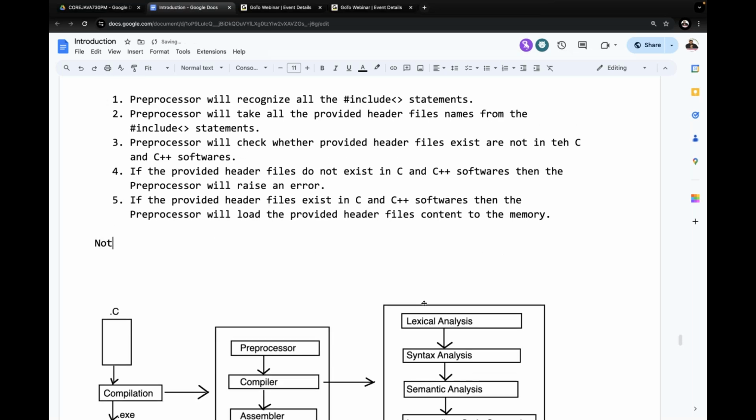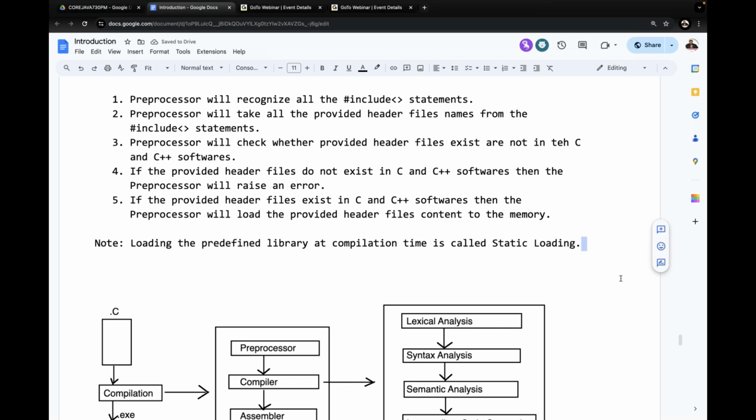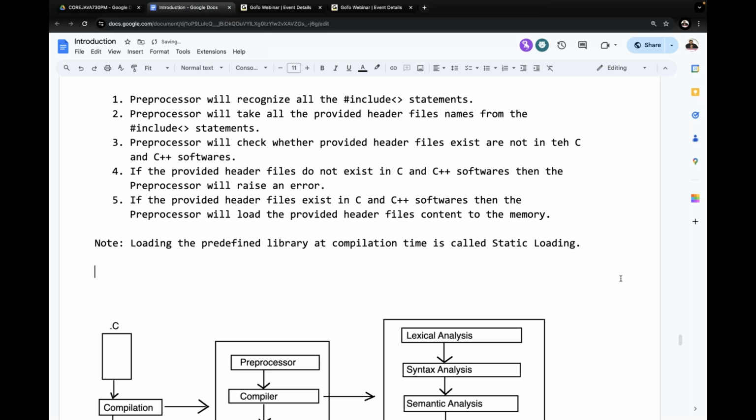Alright, note what I am telling you, observe carefully. Loading a predefined library at compilation time is called static loading. Loading a predefined library at compilation time is called as what? Static loading. Now coming to the conclusion.